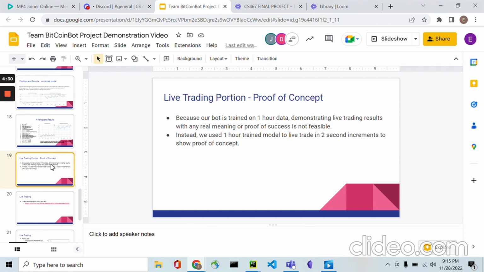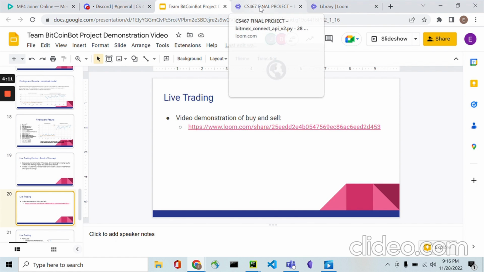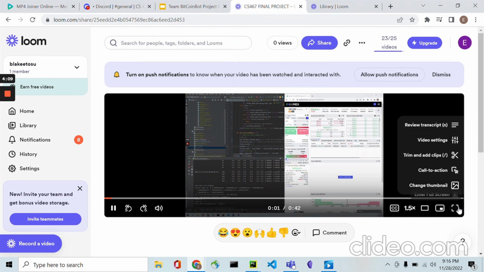All right, on to the next portion, which is the live trading portion. Because our bot is trained on 1-hour data, demonstrating live trading results with any real meaning or proof of success is not feasible. So because we trained our model on 1-hour data, I'm going to test it on 2-second increments to show proof of concept. So here is the video demonstrating this.